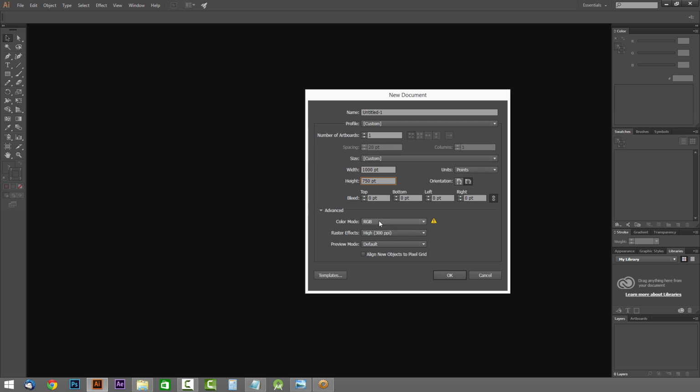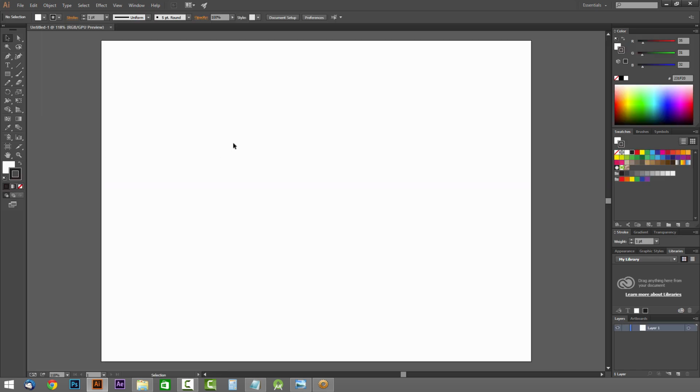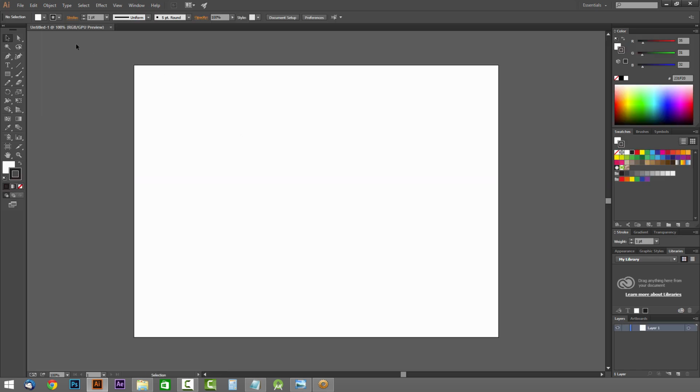We'll stick with RGB, although if you wanted to get this printed, you'd want to switch that to CMYK. Raster Effects 300, and hit OK. Right now I'm at 118%. If you hit Control-1 on your keyboard, you get to 100%.